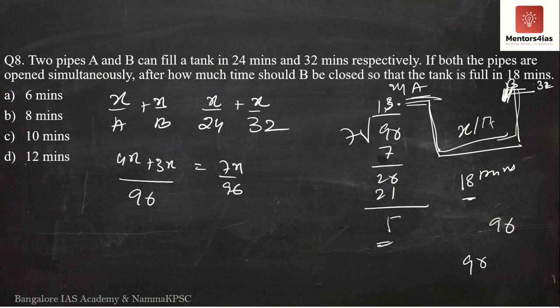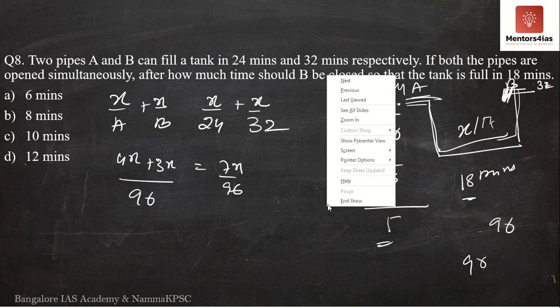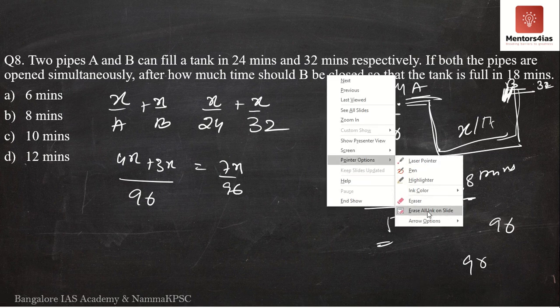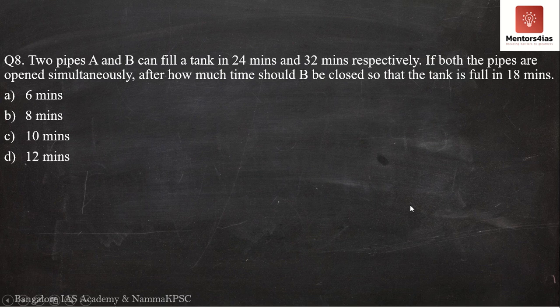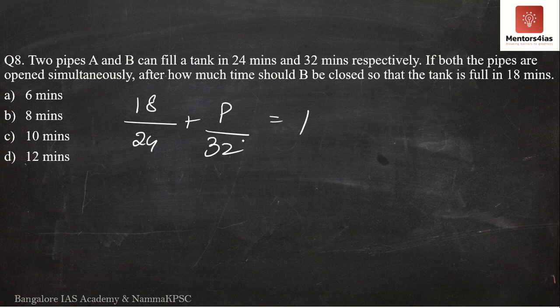So the question is asking after how many minutes should I close B, or it also means for how many minutes has tap B been able to fill the tank. So for how many minutes has tap B been filling the tank? That is what the question is asking for. This is very simple. I can straight away write 18 by 24 plus P by 32 is equal to 1. This is how we have to solve it now. You should straightaway be able to arrive at this.